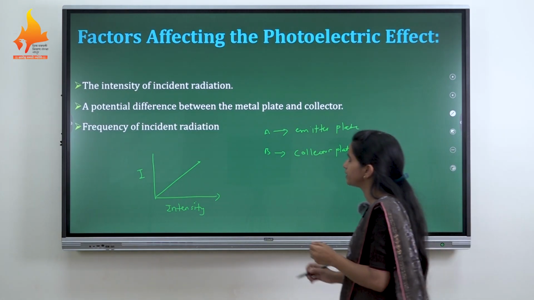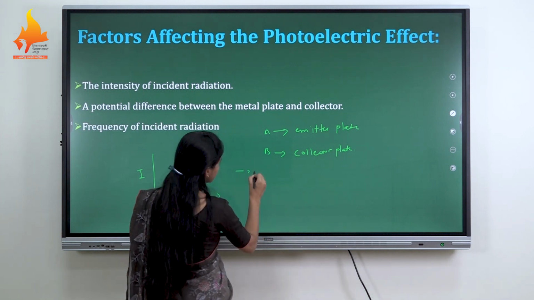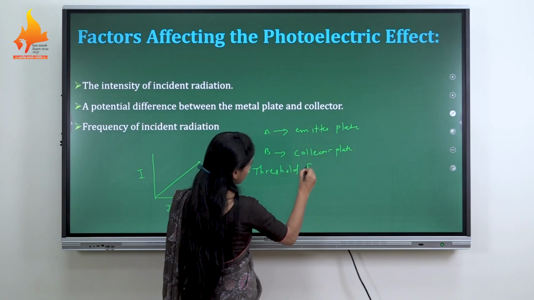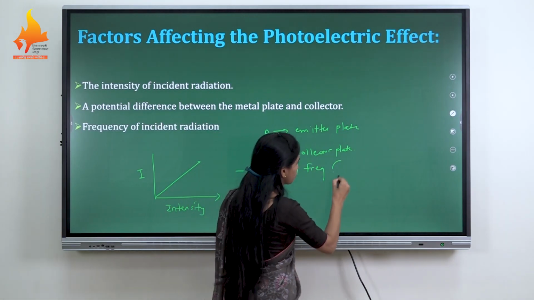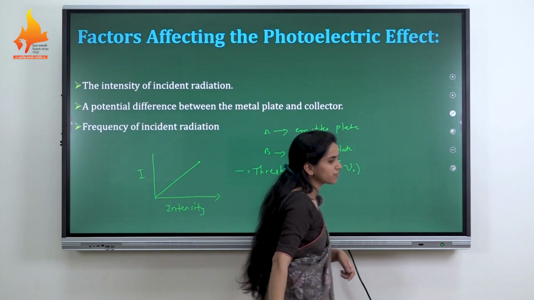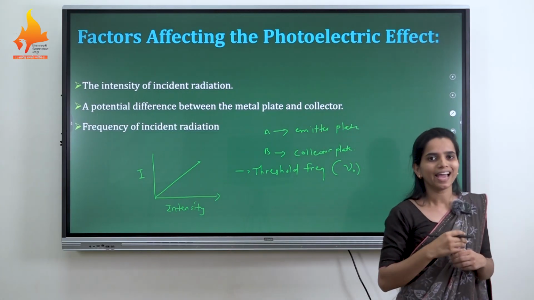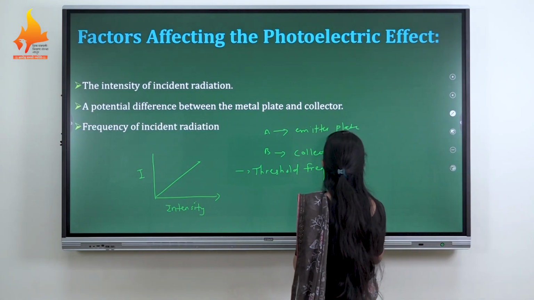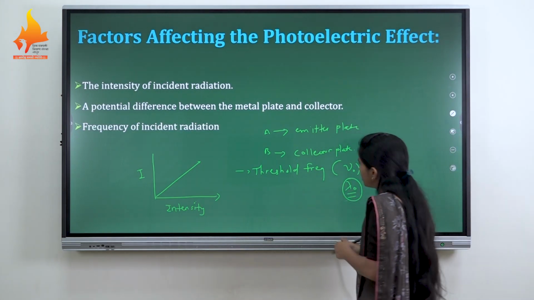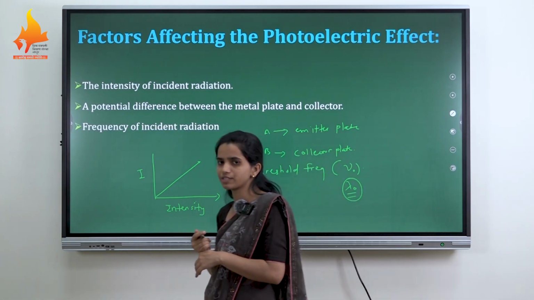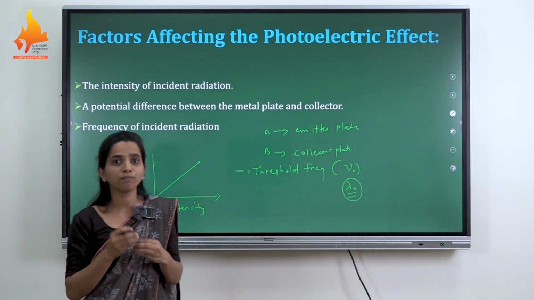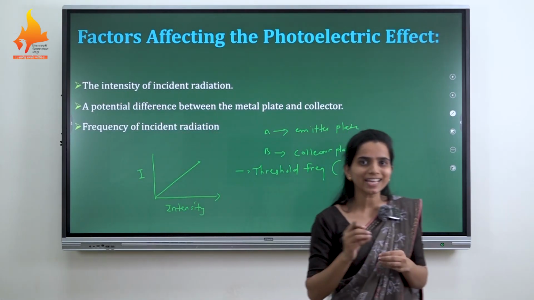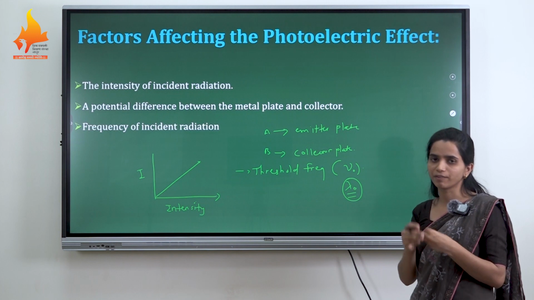And what is the frequency of the incident radiation? We have discussed the concept of the threshold frequency, denoted by nu naught. The wavelength corresponding to this threshold frequency is called the threshold wavelength, denoted by lambda naught. So what is the threshold frequency? When we throw incident radiation of a particular frequency, and that frequency is less than the threshold frequency, then the photoelectric effect does not take place.